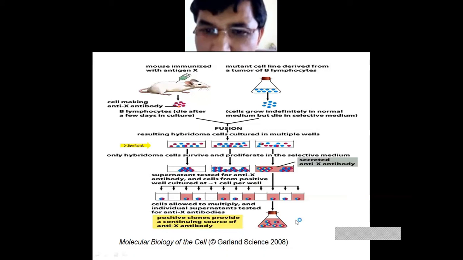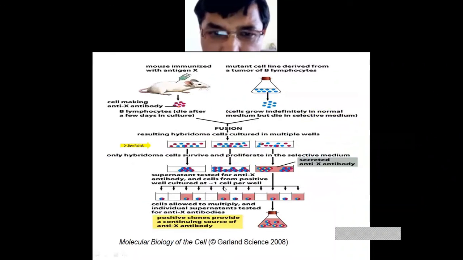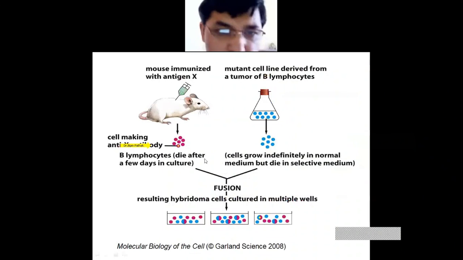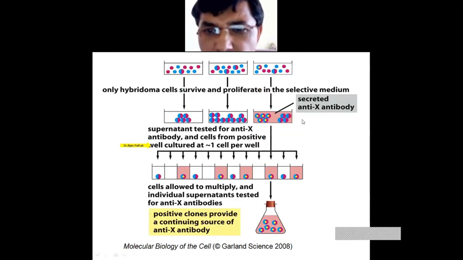So in your examinations, you explain this one. This is a hybrid cell, and this is how it is produced. In this case, the mouse is immunized first. Then comes the cell fusion process, where we use polyethylene glycol for fusion. Then you culture 1 cell per well.